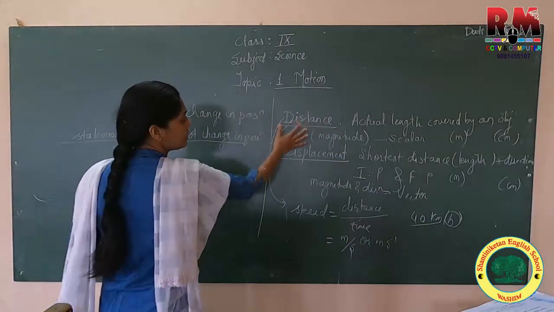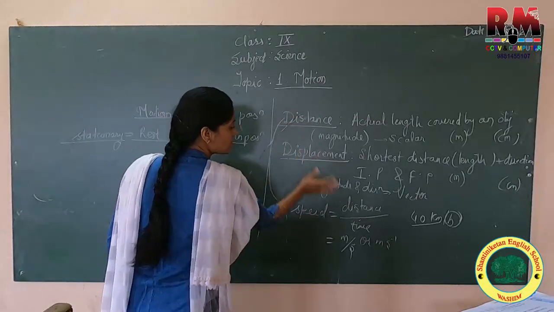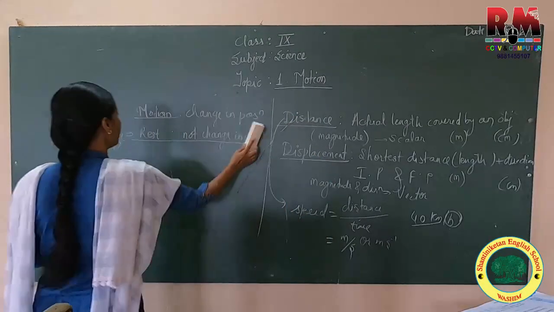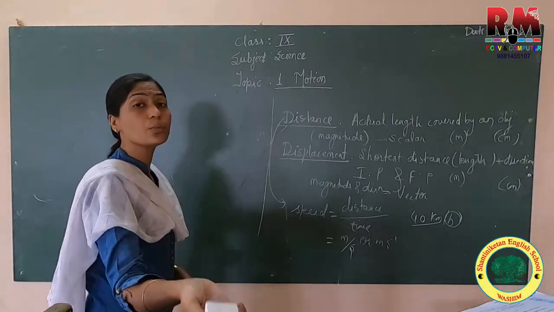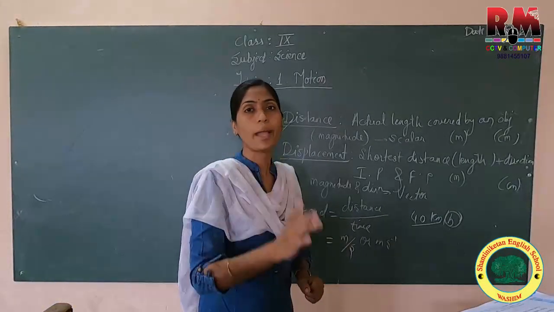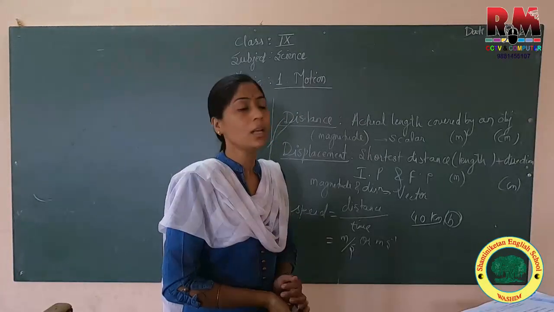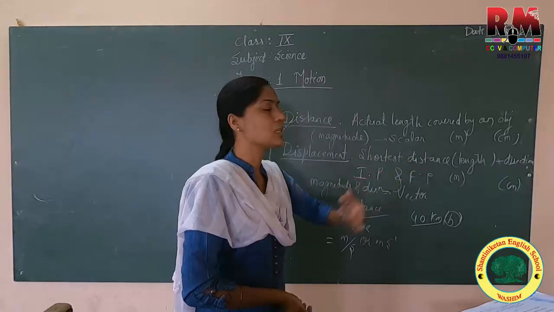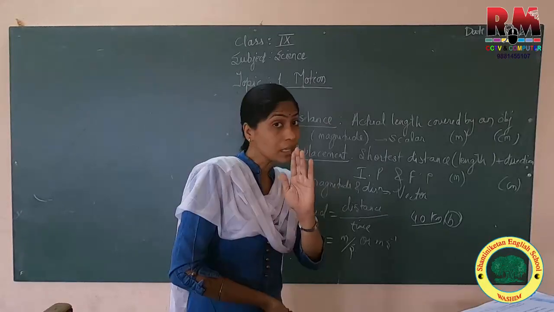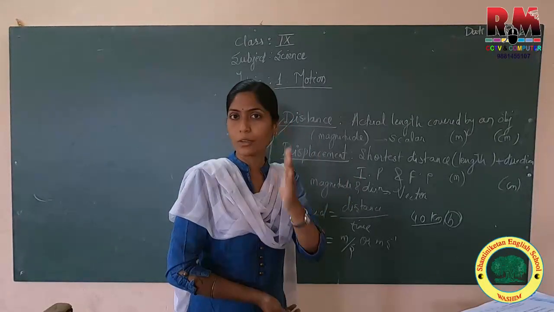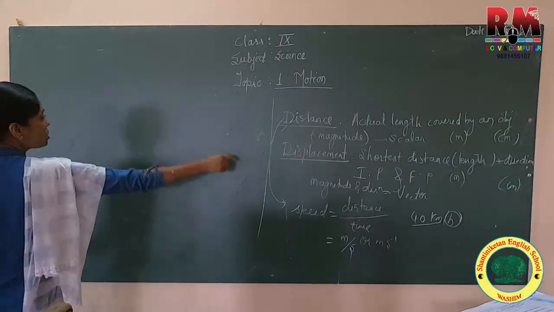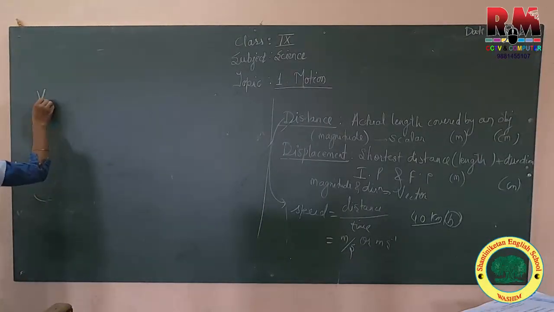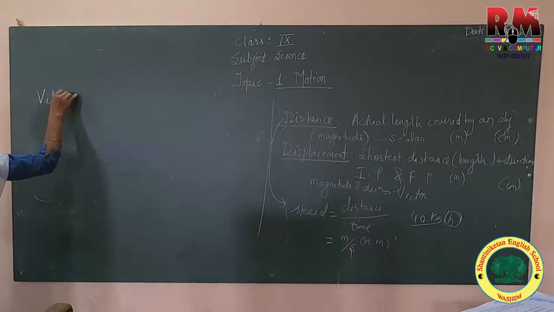Now, like speed is related to distance, there is another physical quantity which depends on displacement. As we know, displacement requires magnitude and direction, or displacement is the shortest distance in a particular direction. So another physical quantity related to displacement is called velocity.